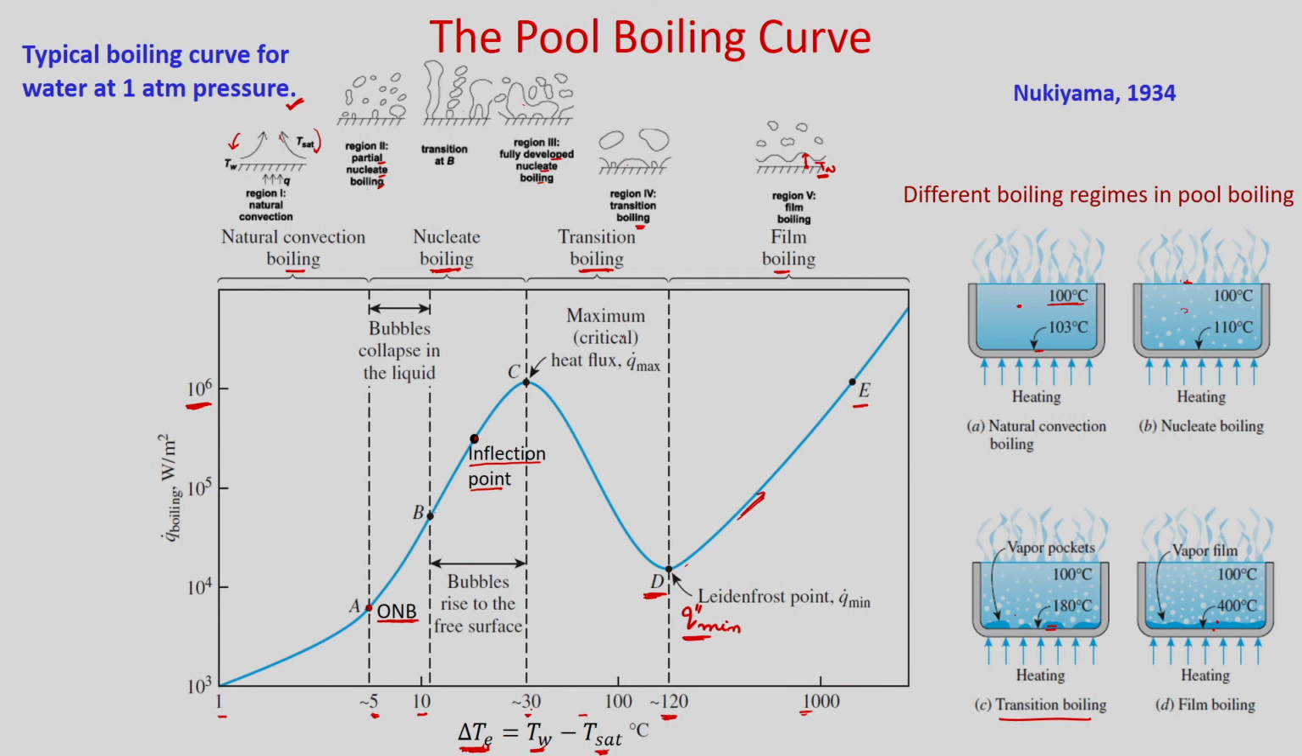Once you reach C, you will get the maximum heat flux, and the point D, which is known as the Leidenfrost point, is the minimum heat flux you will get. After that, the radiation heat transfer mode will be dominant, and again heat transfer will increase.